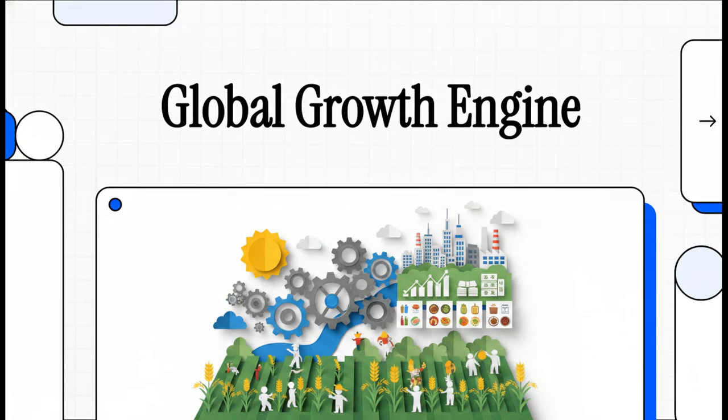Welcome to This Explainer. Today, we're diving into the fascinating, totally hidden engine that literally drives human civilization and modern economies: agricultural productivity. You know, when we think about global growth, we usually picture bustling stock market floors or massive tech hubs, right? But today, we're looking at the absolute foundation of all of that. It's not just about tractors and dirt. It's the sheer math of human survival and prosperity.